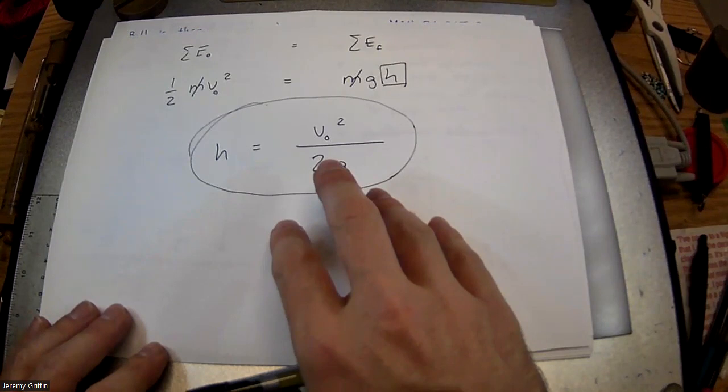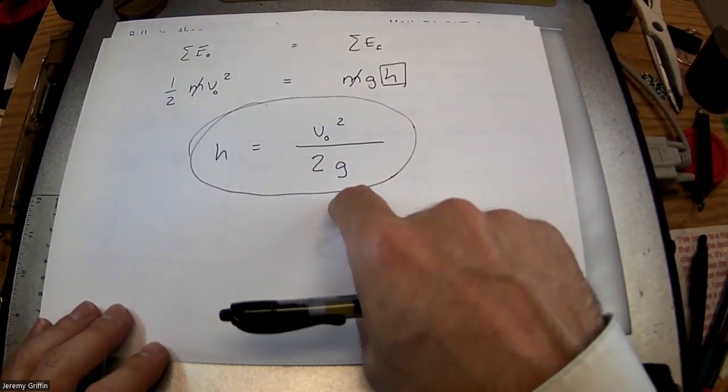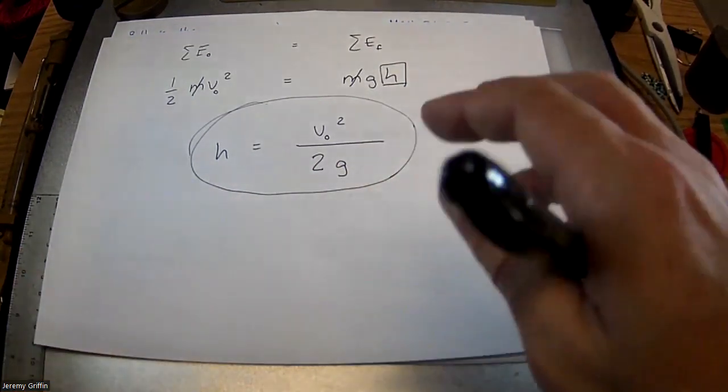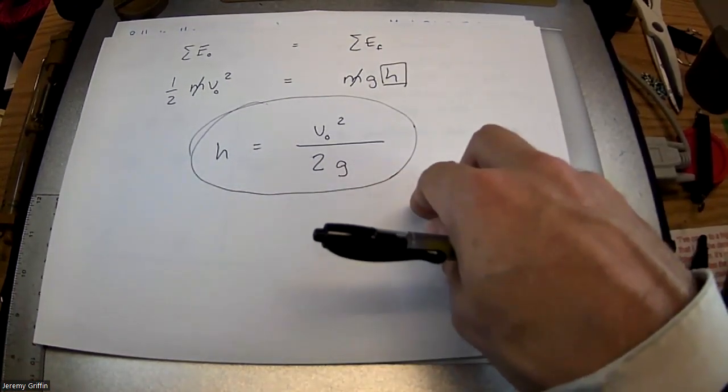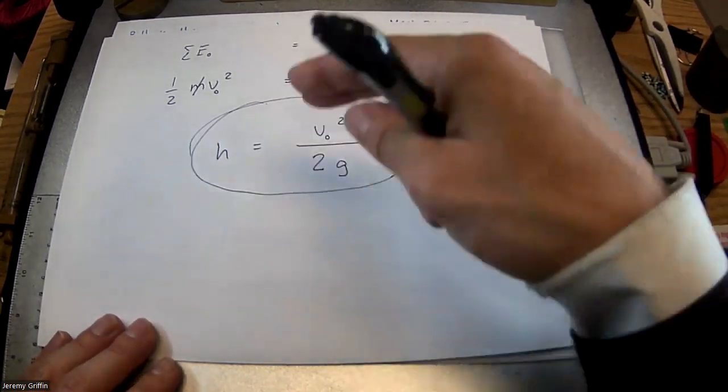You know what might be a little bit more practical application of this? Suppose you and your friend are set up and you throw a ball straight up and your friend is on top of like a 5-story building or something. And so it's like, how high does the ball go?